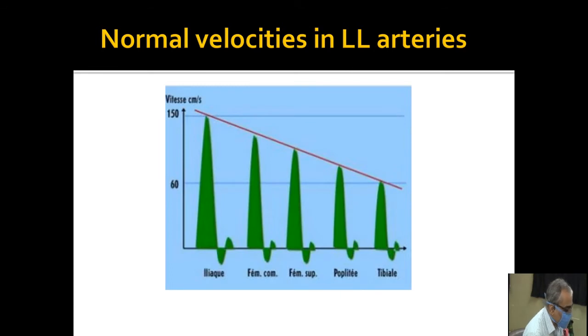Another question that came last time was, what is the normal range of velocities in lower limb arteries? So this is a diagram which shows that the peak systolic velocity, right from iliac to TBL, drops from 150 to 60. But this is not as defined as we see in the carotid system, where the peak systolic and diastolic are very well defined, and accordingly their grading of stenosis is measured.